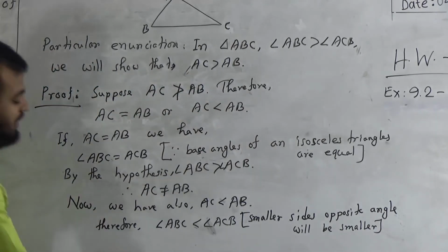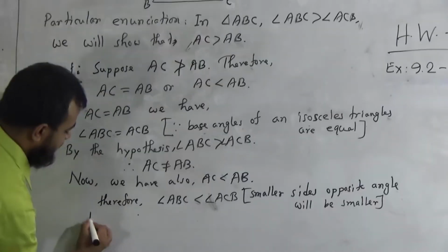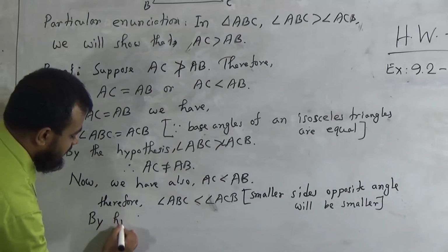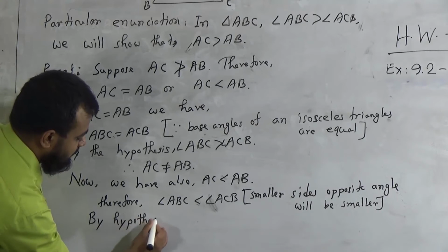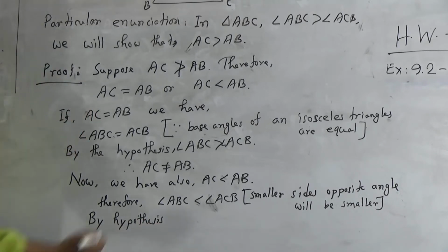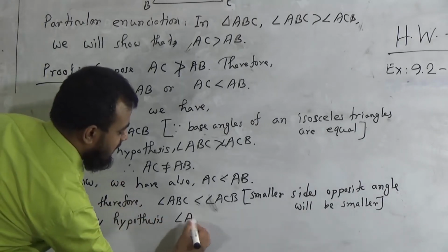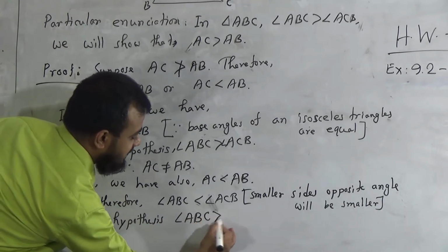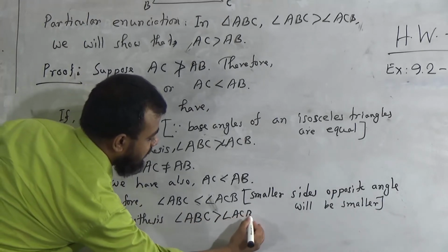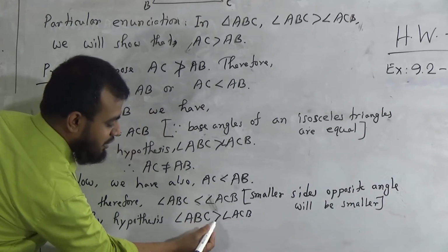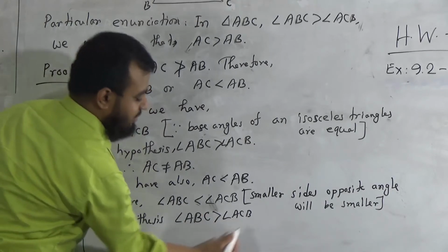Okay, so by hypothesis we have angle ABC is greater than angle ACB. So it's not possible, because the hypothesis says that ABC is greater than ACB.